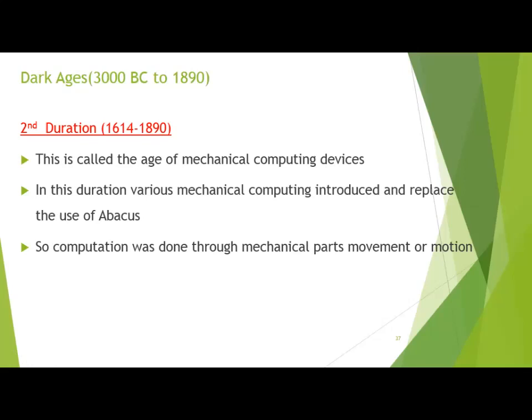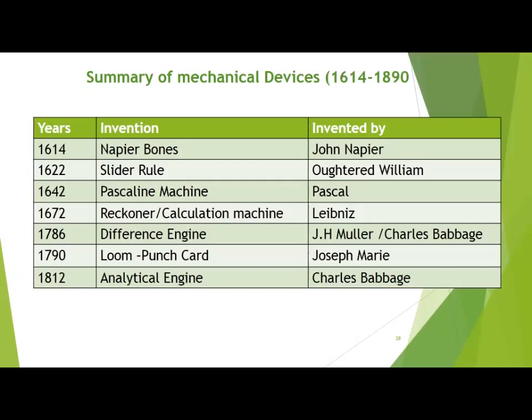Now student, in this duration, different kinds of mechanical devices came to perform computation in a better way with improved versions, but there was involvement of some mechanical parts through which we perform calculation. In the next few slides, we will discuss each computing device briefly. This is the summary of mechanical devices which came in 1614 to 1890.